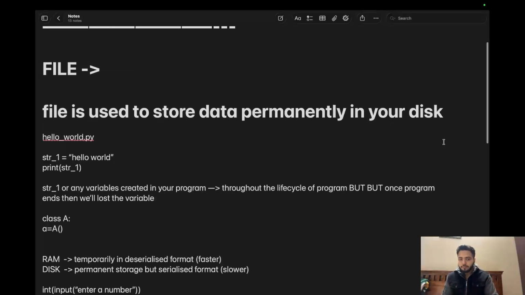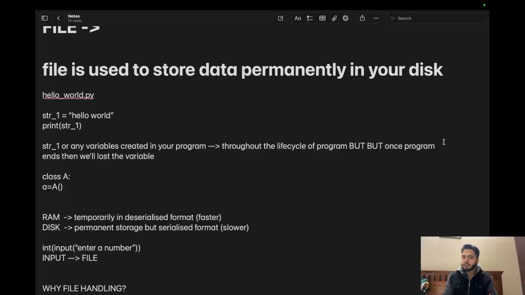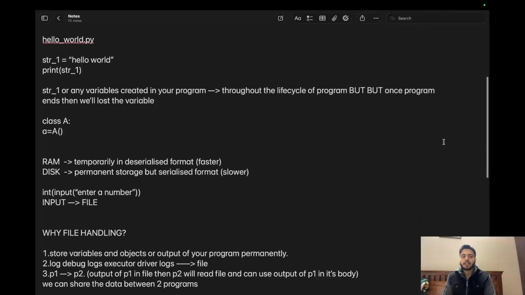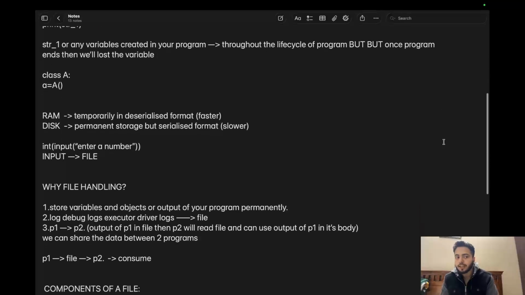Then what is the difference between RAM and disk? In your program, any variable you create, any object you create will be created in the RAM, and any data or content you write to a file, or if you create one file, it will be in the disk. RAM is in the deserialized format, disk is in the serialized format. And say suppose you want to take input from the user, but not directly when the program is running, but beforehand. Then you can use a file. You can read the file, extract the input, and use it in your program.